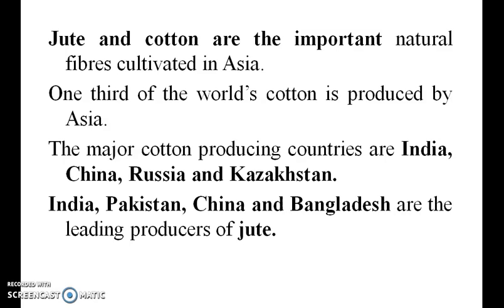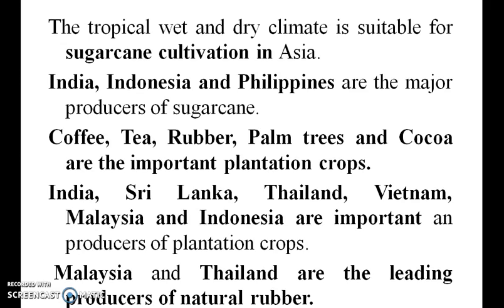Jute and cotton are important natural fibers cultivated in Asia. One third of world cotton is produced by Asia. Countries like India, China, Russia and Kazakhstan produce jute and cotton in large amounts. Another thing is sugarcane cultivation. Coffee, tea, rubber, palm trees and cocoa are important plantation crops.